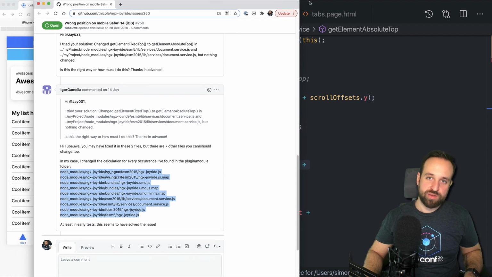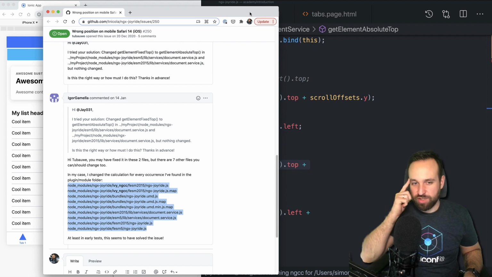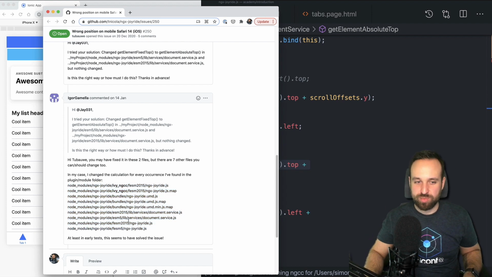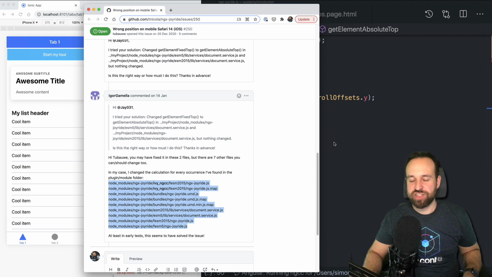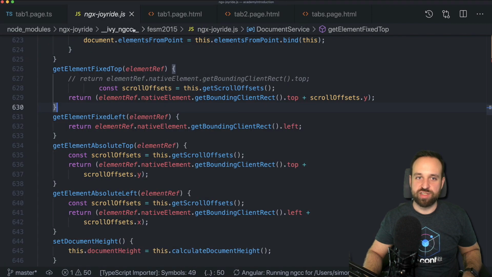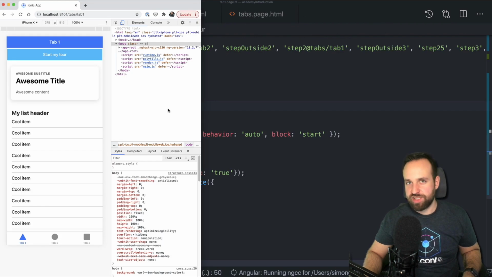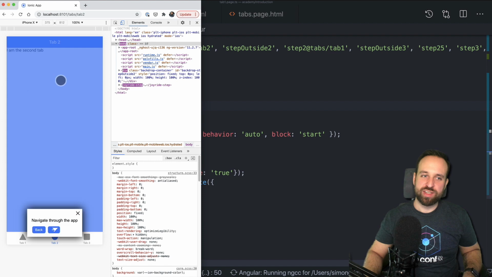Of course, I already hear you screaming, you really don't want to change the node modules. Yeah, you really don't want to do this. Your colleague is going to check out the project and is encountering problems. You have a CI server, nothing will work. So unless this is fixed at some point within the package, I would recommend you just fork the repository, apply the changes in those files and use your fork version. So everyone can just install your fork with the little fix, because you can do it for testing. For testing, I also did it and changed the node modules folder, but generally you really don't want to change your node modules folder. But once you get this, it works quite good.